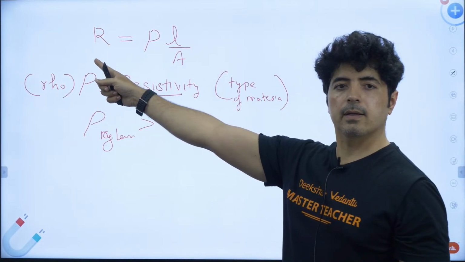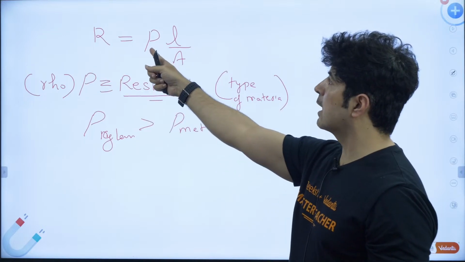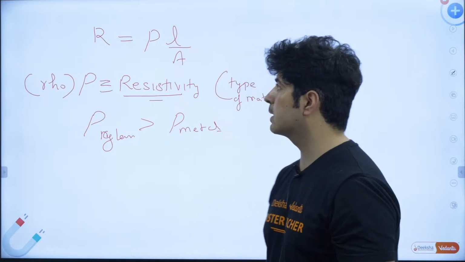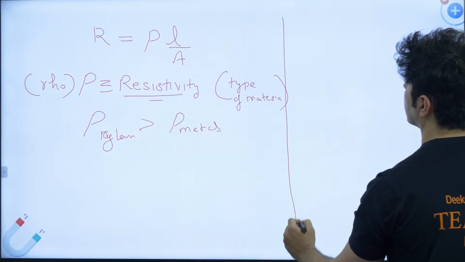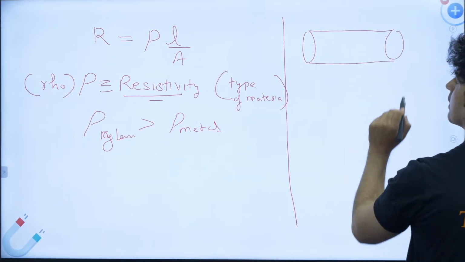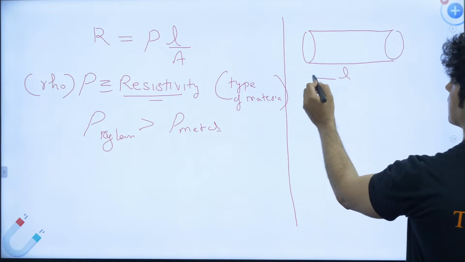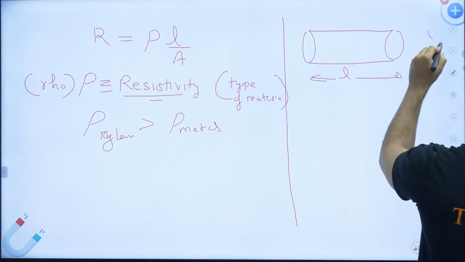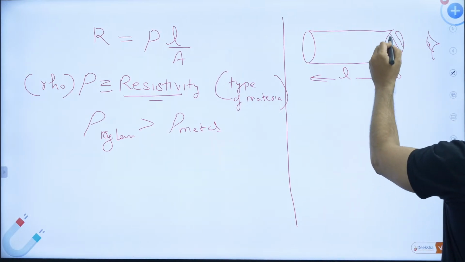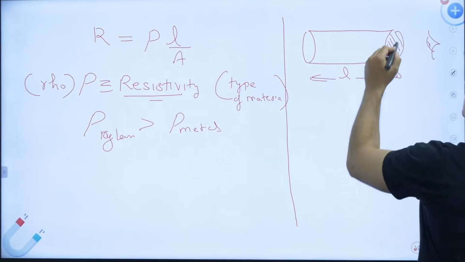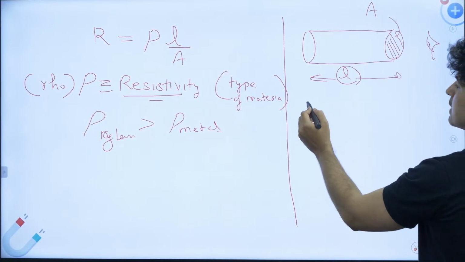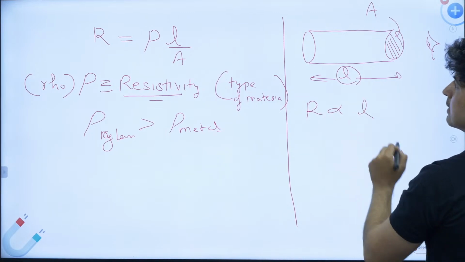Our main R, resistance, depends upon what? Type of material, length and area of cross section. Now what is length and area of cross section? Again I will go to the cylinder. So this is our cylinder. The length of the cylinder is L, and if my eye is right here and I see from here, I will see this area. So this area is called area of cross section, and this length is L. So resistance depends upon length.